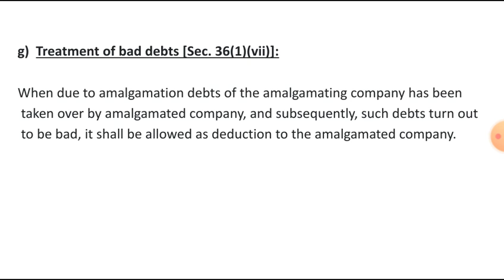Next one is treatment of bad debts, section 36, subsection 1, subsection 7. When due to amalgamation, debts of the amalgamating company have been taken over by the amalgamated company and subsequently such debts turn out to be bad, it shall be allowed as deduction to the amalgamated company.